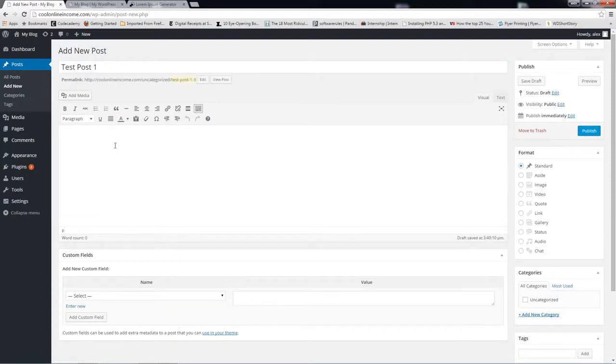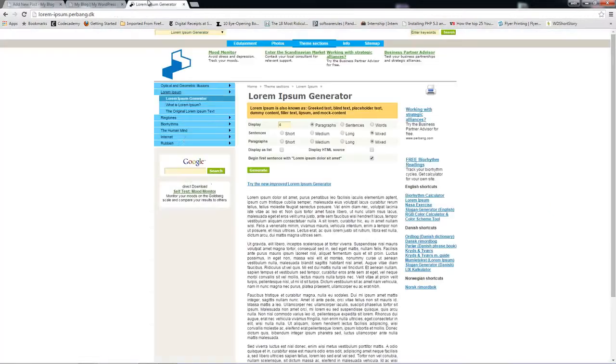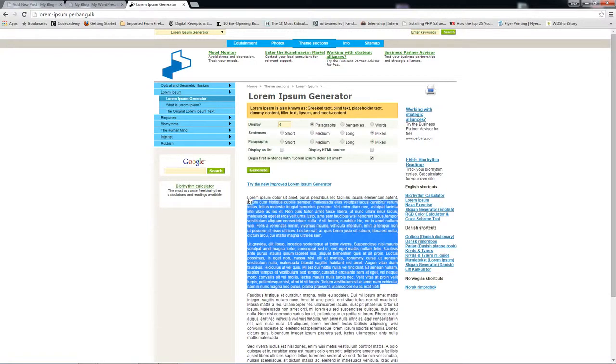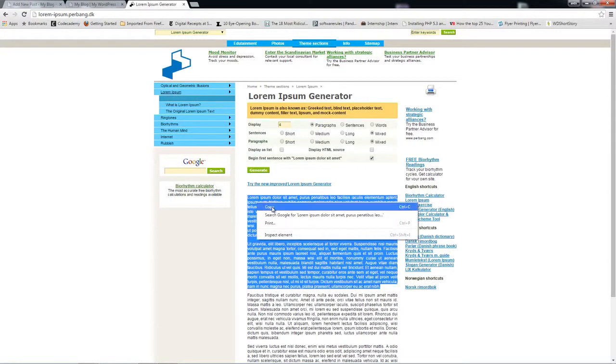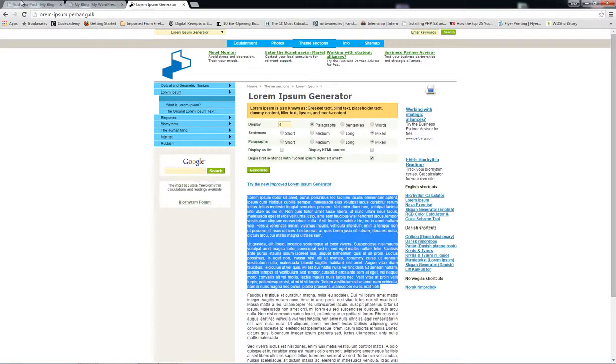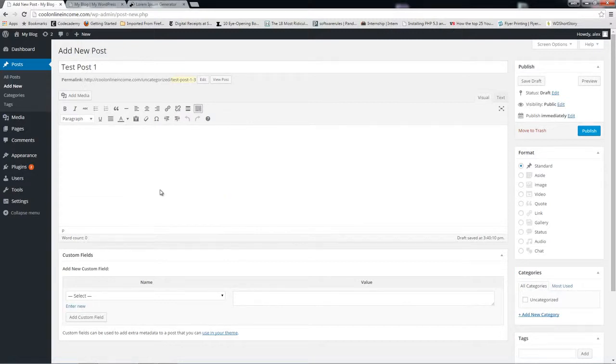Or better still, let me just show you what we typically do whenever we build websites. When we don't have content, we typically use lorem ipsum. Lorem ipsum is kind of like dummy text, just to fill in posts and pages. It allows you to see how your website will look with some content. So I'm on this website right here, and I'm just going to copy some text. Just copy that. Come back down here, right click and then paste.